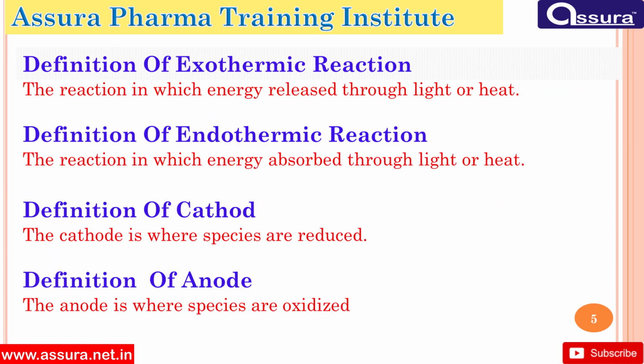Definition of exothermic reaction. The reaction in which energy is released through light or heat. Definition of endothermic reaction. The reaction in which energy is absorbed through light or heat. Definition of cathode. The cathode is where species are reduced. Definition of anode. The anode is where species are oxidized.